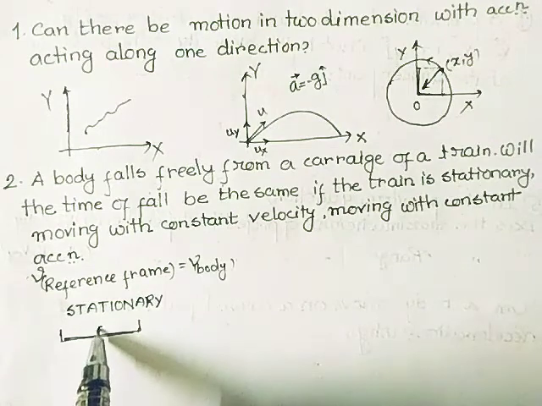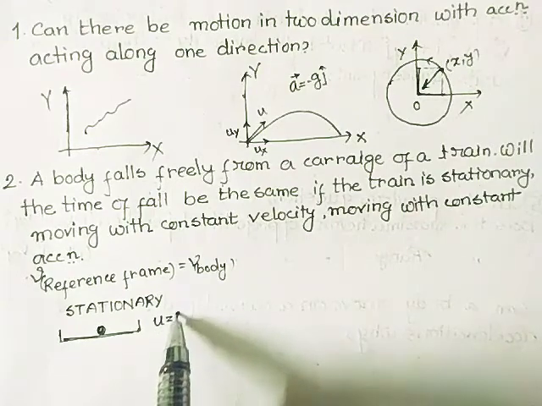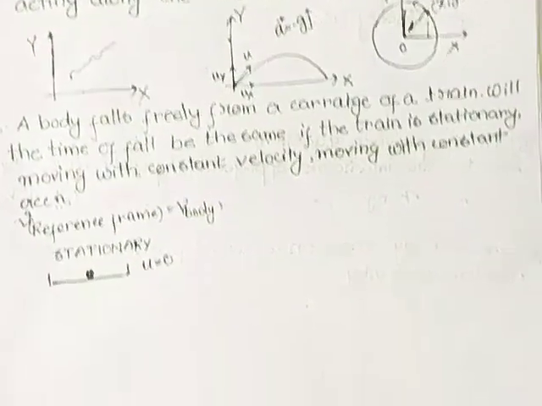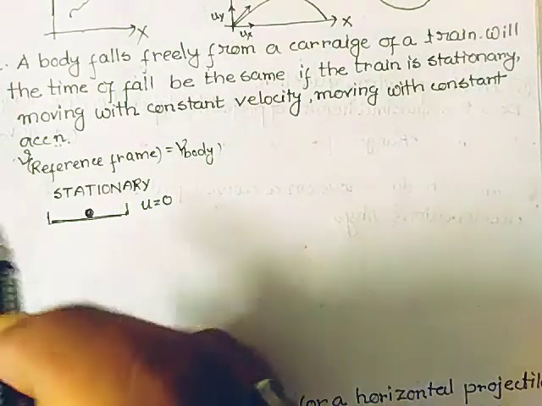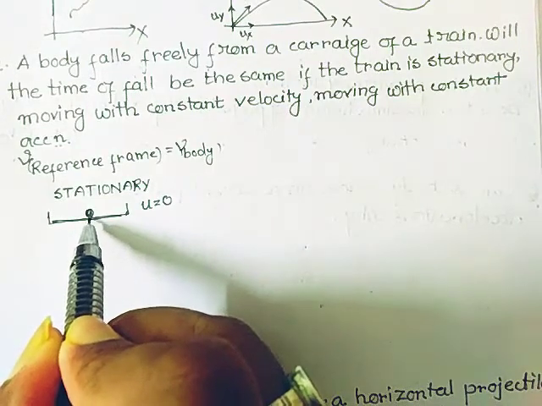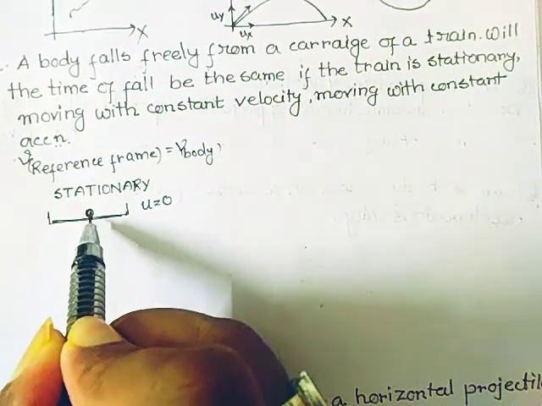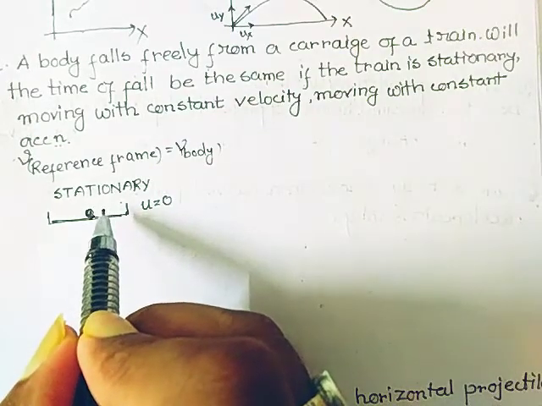If a body is here, what is its velocity? The velocity is obviously u equal to 0. Now if it just falls from it, what will be its initial velocity? The initial velocity is equal to the velocity of the train, and that is 0.